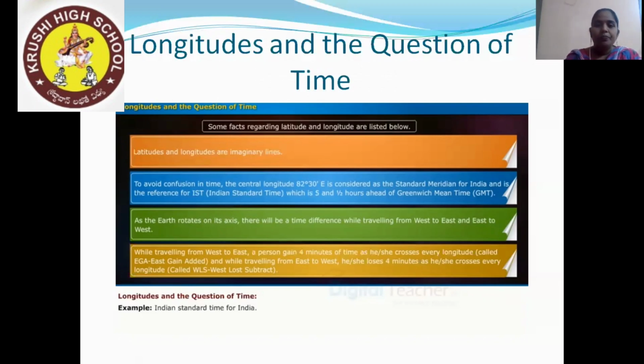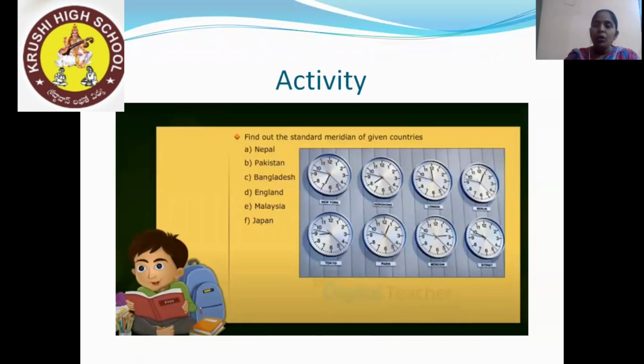Is that clear to you, children? Now here is a small activity for you before winding up the class. Find out the standard meridian of the given countries: Nepal, Pakistan, Bangladesh, England, Malaysia, and Japan. Just as we have Indian Standard Time, other countries also have their own. So you need to find out the standard meridian of these countries. This will be your homework, children. Find out, put it on a paper and post it to me.